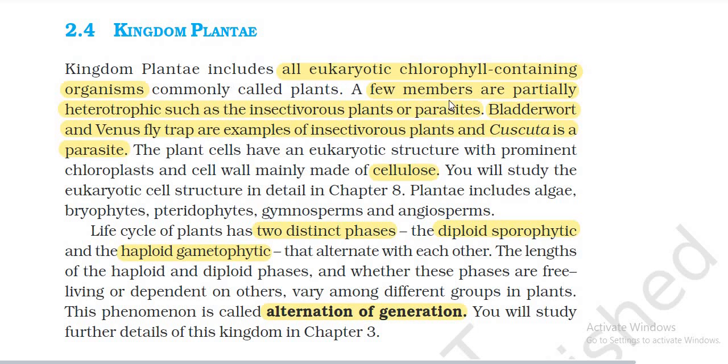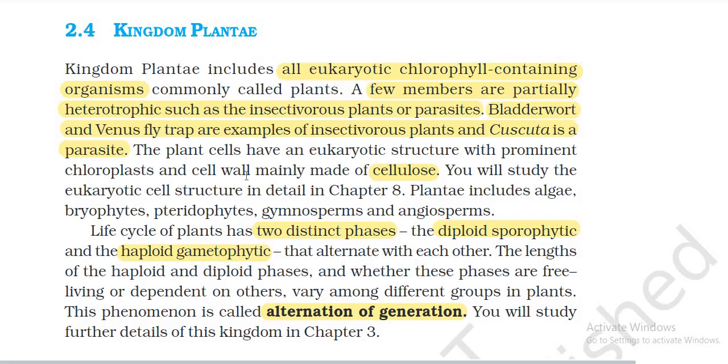Kingdom Plantae includes all eukaryotic chlorophyll-containing organisms, commonly called plants. A few members are partially heterotrophic, such as insectivorous plants or parasites. Bladderworts and Venus flytrap are examples of insectivorous plants, and Cuscuta is a parasite.